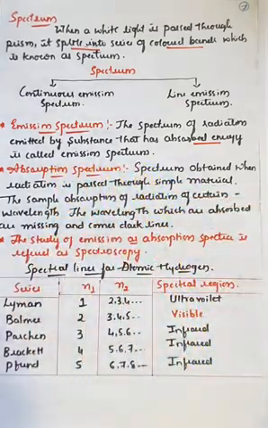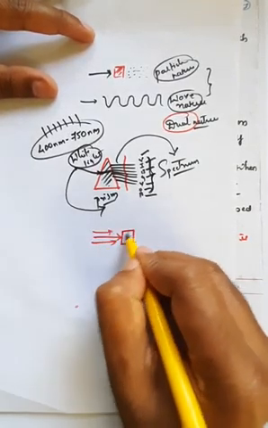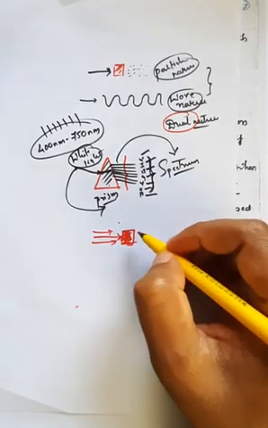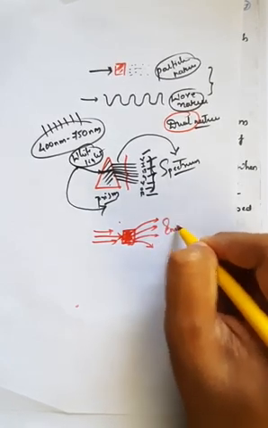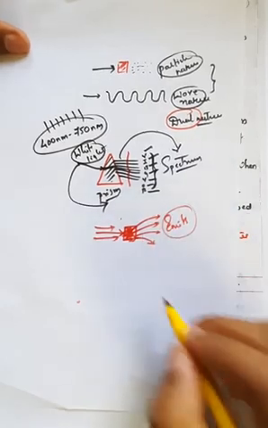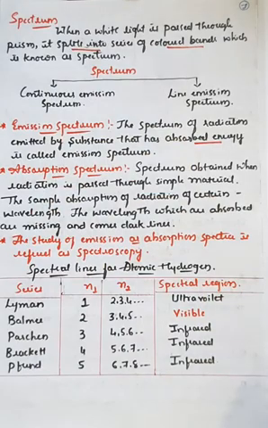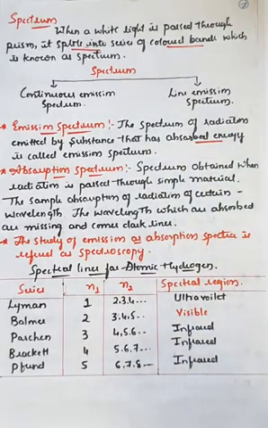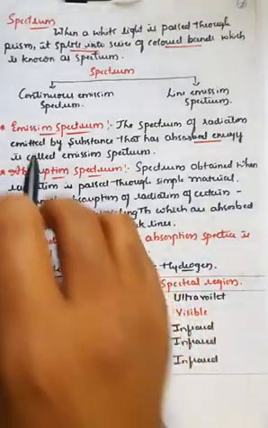Whenever there is a substance, if you take any kind of material, and light radiation falls on it, it has the capability to absorb some amount of radiation. After this absorption, it will release or emit some amount of radiation. This emitted radiation is generally called the emission spectrum. The spectrum obtained due to the emission of radiation after absorption of some amount of energy from the interacted light radiation is generally called the emission spectrum.